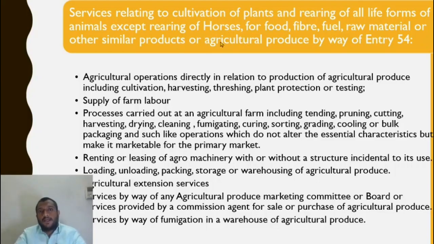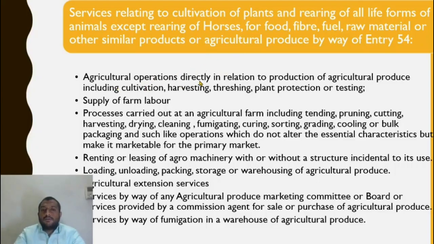But fish, yes. What about chicken? Yes. The chicks, yes. Mutton, yes. Lamb, yes. But horses, it is not being treated as being covered under the exemption. For food, fiber, fuel, raw material, or so I'm carrying out this cultivation or rearing for any of this. For food, I get chicken from all the baby chicks, fiber from silkworm, fuel. I generally plant trees. Some kind of trees are only planted for the purpose of cutting them and making fuel out of them. Raw material. So I get raw material for carrying out further process or similar products or agricultural produce.